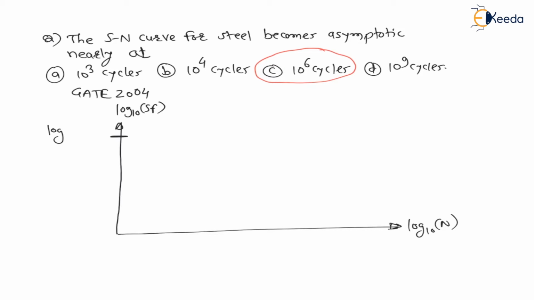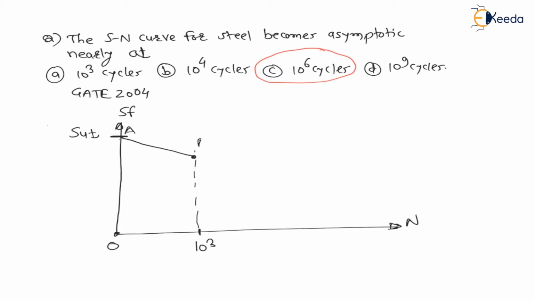Let us forget about log paper directly, I will explain the concept. On the y-axis there will be Sf, on the x-axis there will be number of cycles. Now at Sut the component will fail at 0 cycles. As cycles increase and become equal to 10 to the power 3, the strength of the component slowly decreases, and the graph will go from A to B, and at B the strength is 0.9 Sut.